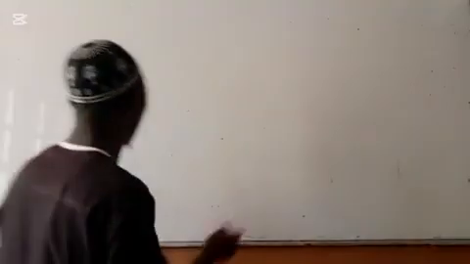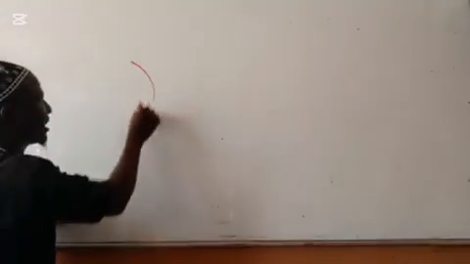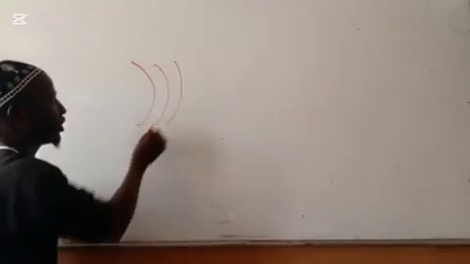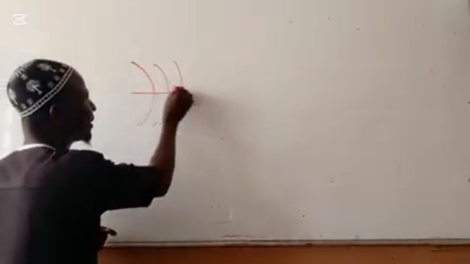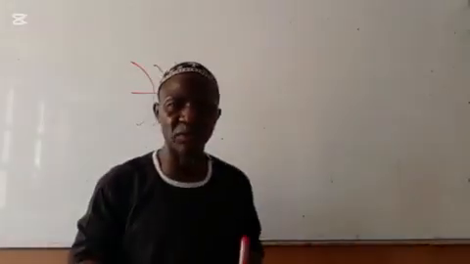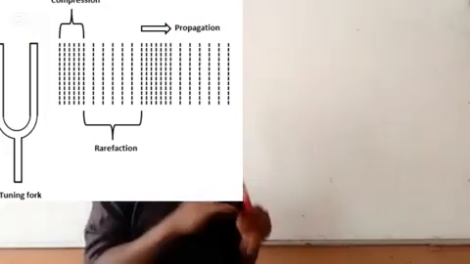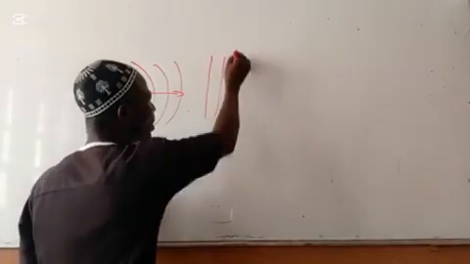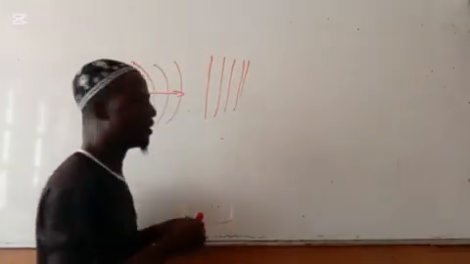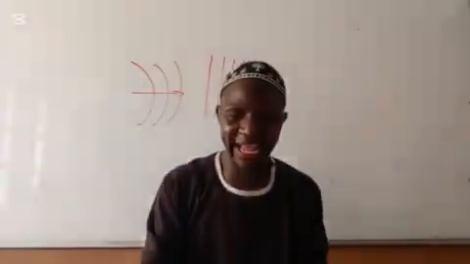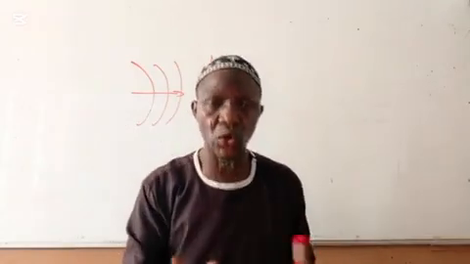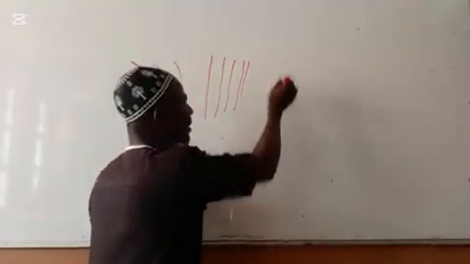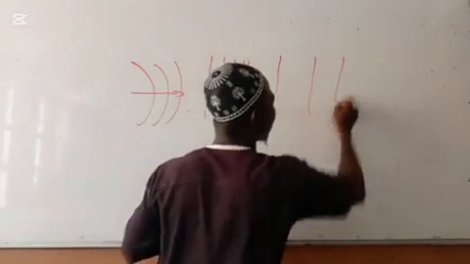So let's say somebody is producing sound here. It gets to a point where the pressure of the air will be high. In that case, the waves will be close to each other like this. But when the pressure of the air at a particular point is low, the sound wave will travel like this.